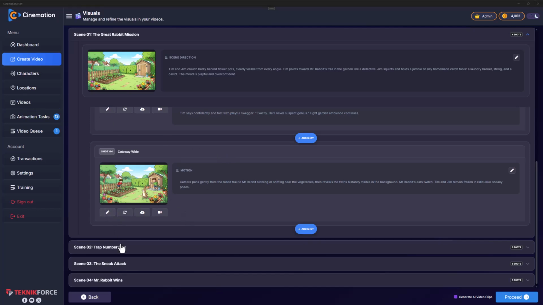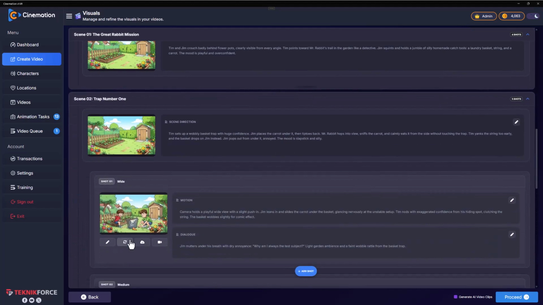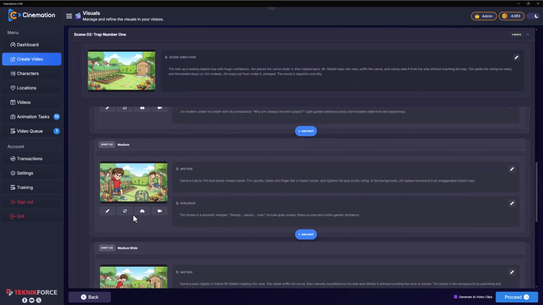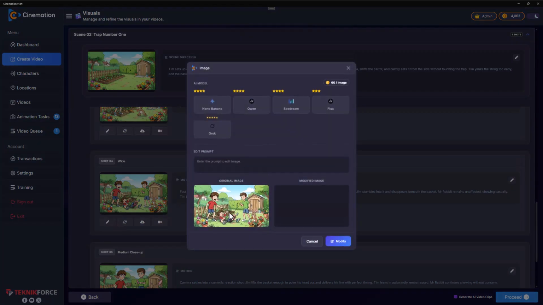Otherwise, you can click on modify. Maybe we'll see if we need to use that in any other clip. So here we have it. These clips look okay to me. Now this one is a bit wonky again. There is a third guy in here. So I can regenerate, or I can click on modify, and I can say instead of the boy, remove the boy below the net. Something like that, whatever comes to your mind.